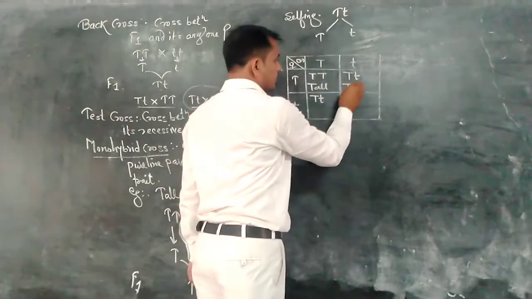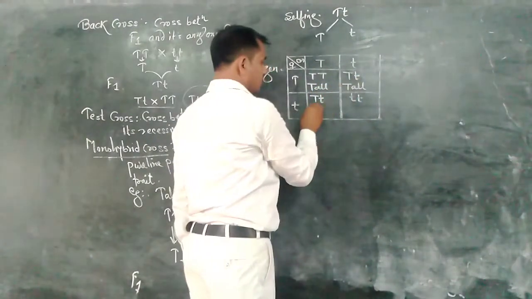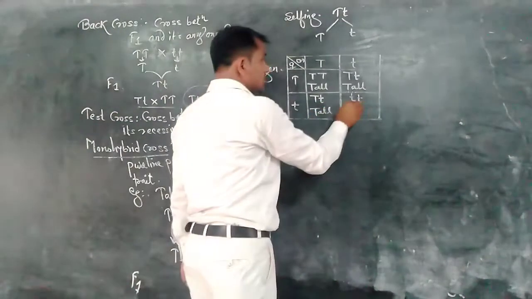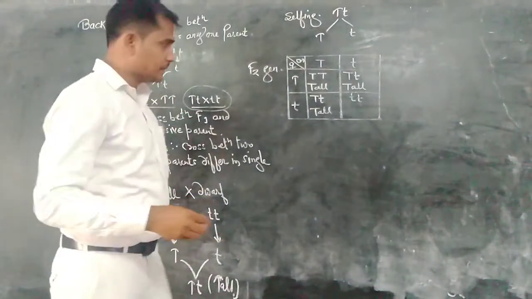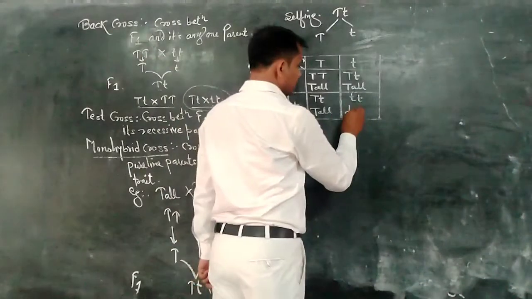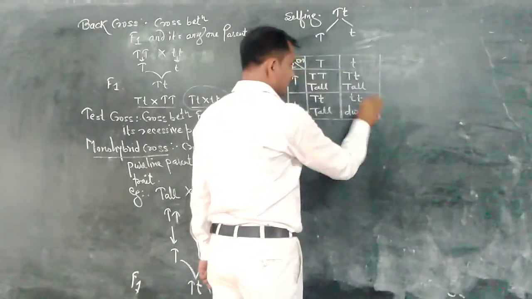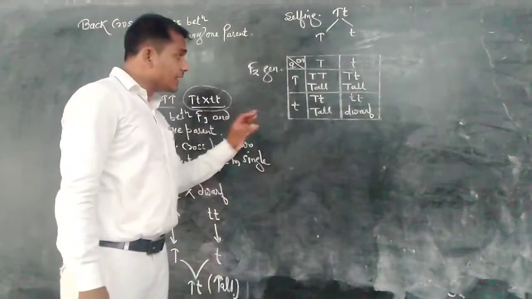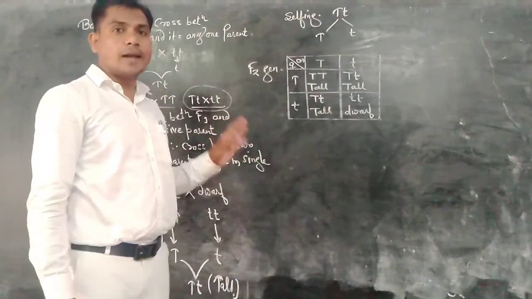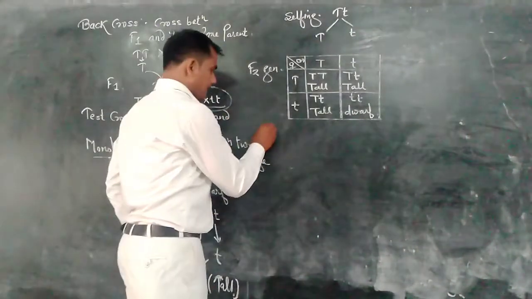This plant is also tall. But this plant, small t, is dwarf. On that basis, Mendel gives the ratio. This is called the monohybrid cross ratio.